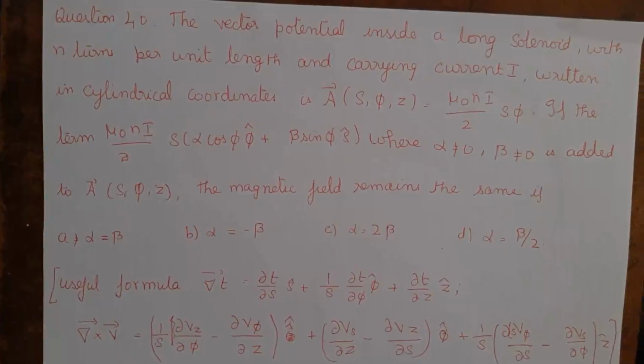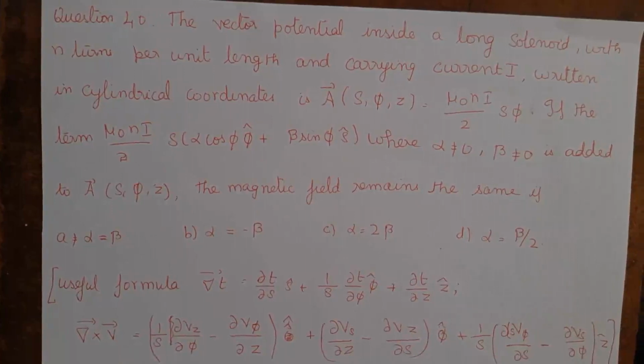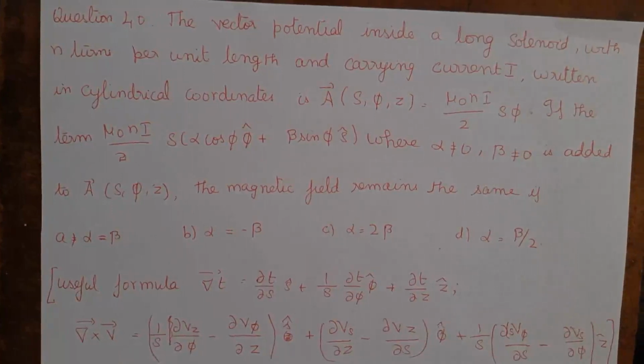Question: the vector potential inside a long solenoid with n turns per unit length and carrying current I is written in cylindrical coordinates as A(s, psi, z) is equal to mu naught nI divided by 2 s psi cap.